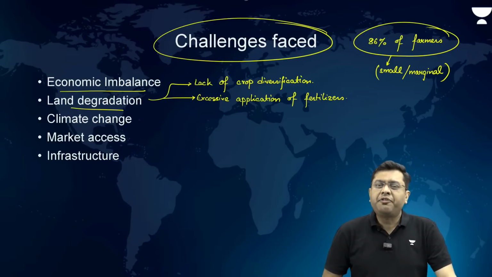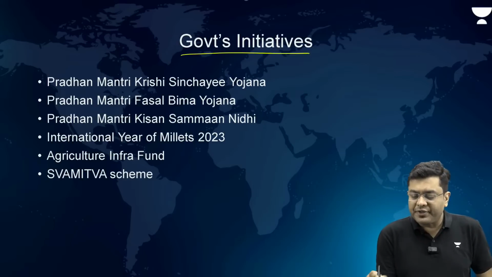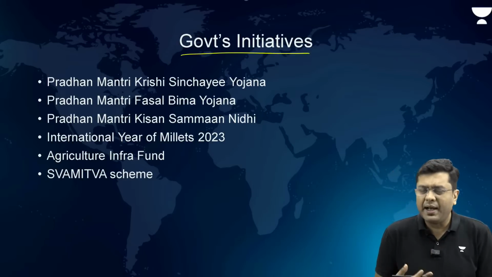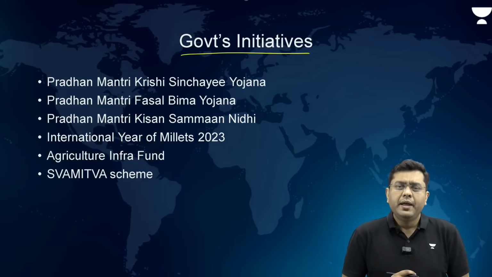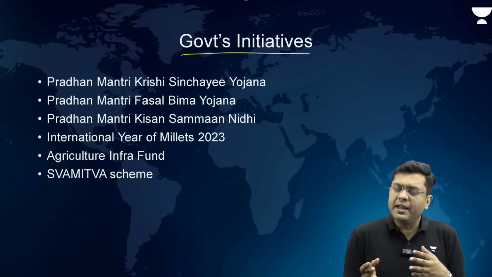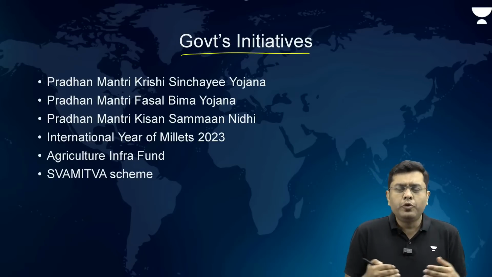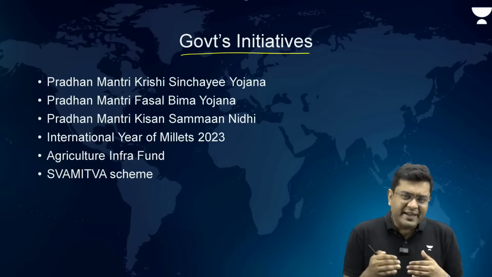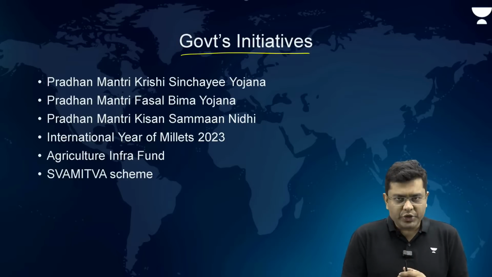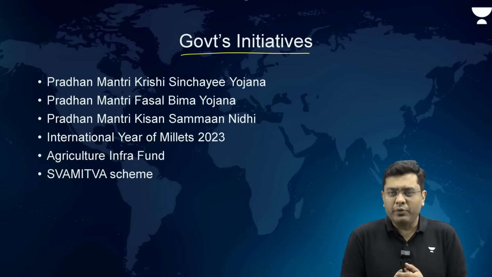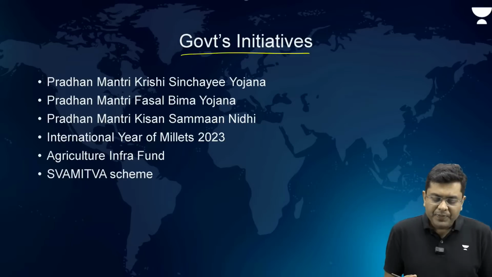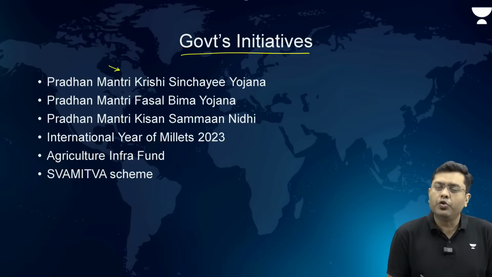But then after this, we come to the initiatives taken by the government, which has been highlighted in this article as well. Now, the government has been taking a slew of various different measures and initiatives in order to improve the farm sector. Having said that, there have been certain limitations. So, for example, the Pradhan Mantri Krishi Sinchai Yojana.